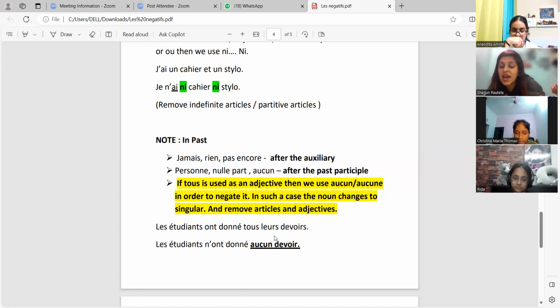Okay, the students have given all their homework. The students have not given. How will you make it negative? They've given all their homework, they've submitted all their homework. So they've not given, what will be the negative? None, or homework. They have not given any homework.